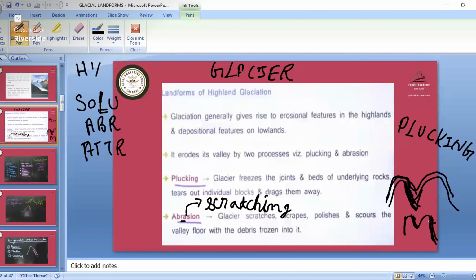It will polish the surfaces, or if there are rough surfaces, due to scratches there will be some faulting, so that also will break down. So the glacier scrapes, polishes and scours the valley floor with the debris frozen into it. So the valley floor is being scratched. That is known as abrasion. So both plucking and abrasion are important in the formation of glacial landforms.